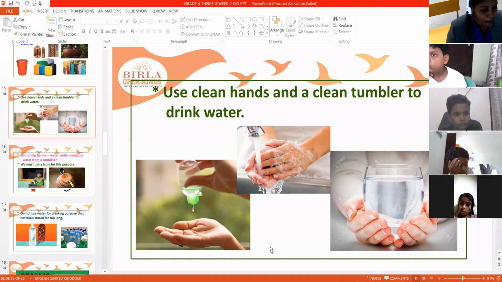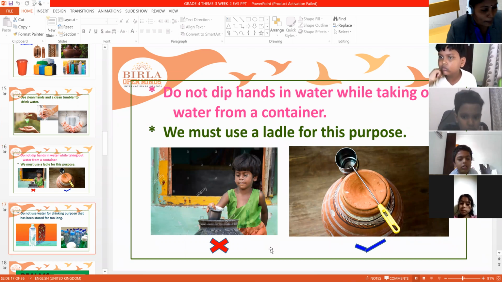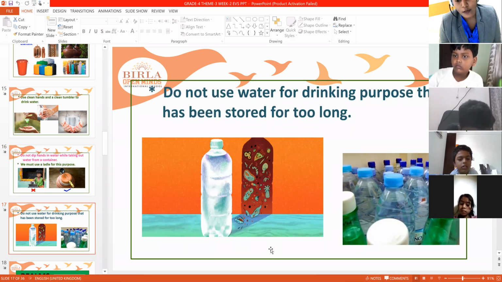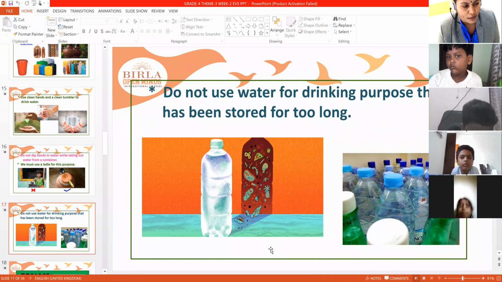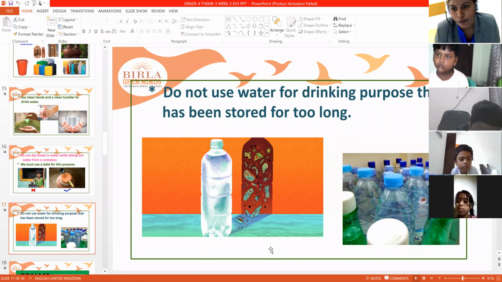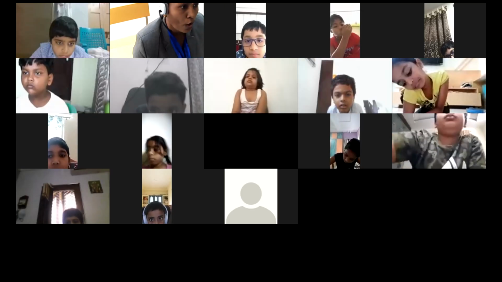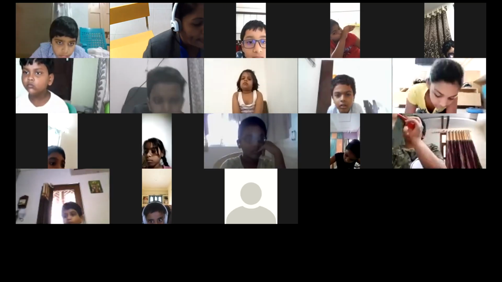Do not dip hands in a container; you can use a ladle for this purpose. You should not drink water which is stored for a long time. And the most important thing is, you should not waste water. How much water you require, only that much you should take and drink or use. So these are the different steps you have to follow while you handle water.